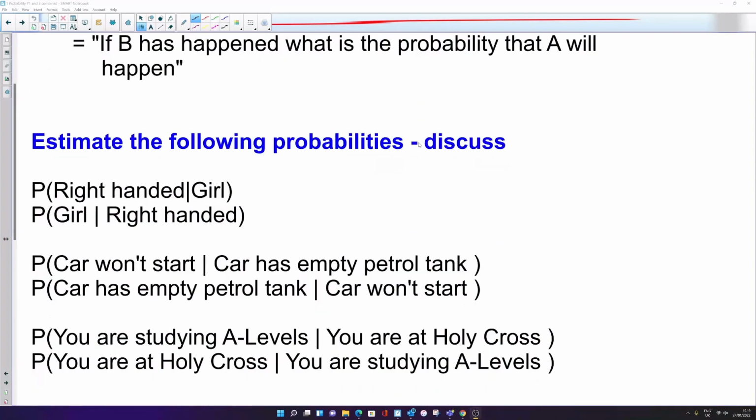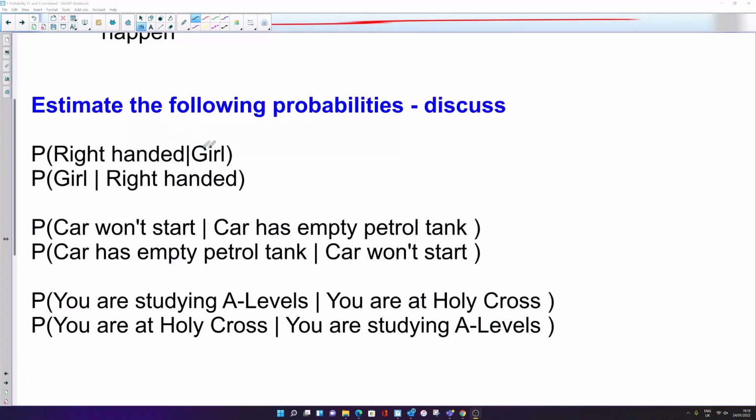Have a look at a few examples here. So you can have a little think about these. What's the probability of being right-handed given that you're a girl? And what's the probability of being a girl given that you're right-handed? Have a little think about those two.